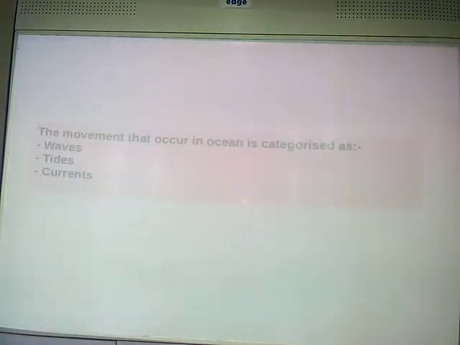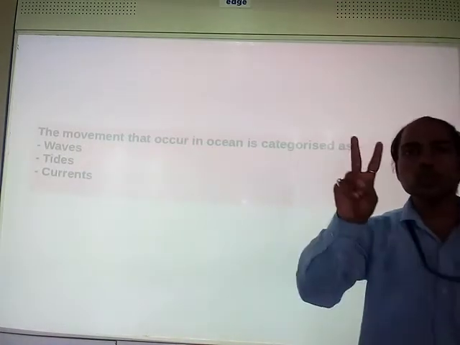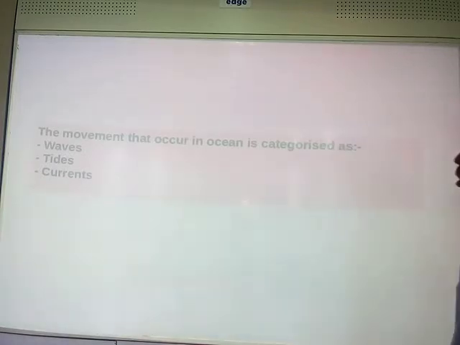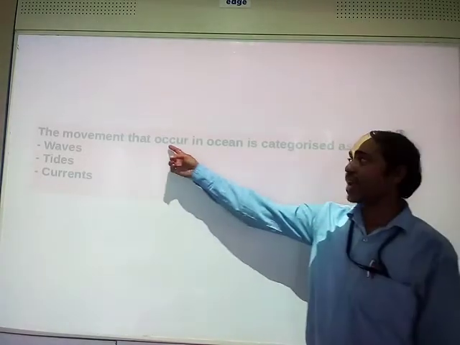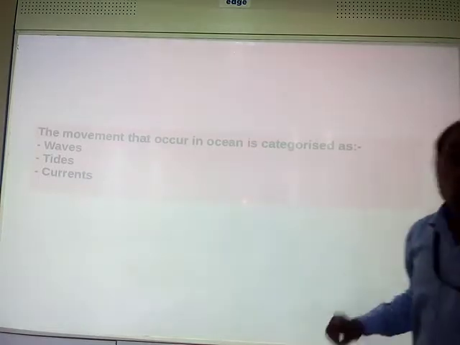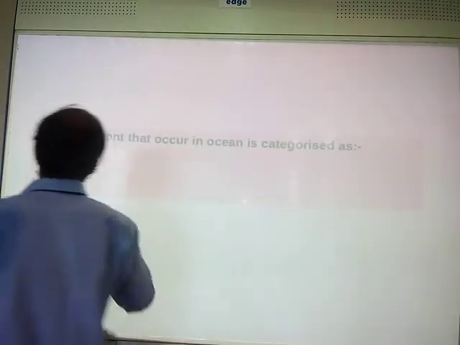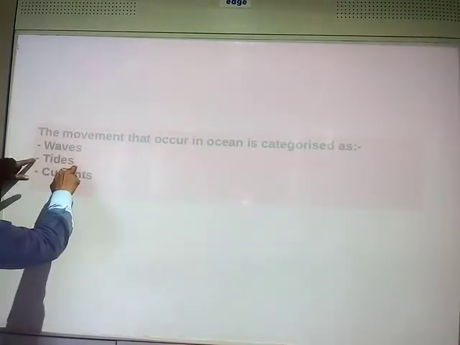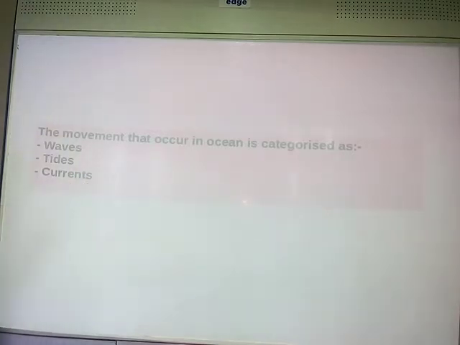Now, the movements that occur in the ocean. We are going to learn about three movements that happen in the ocean. These are waves, tides and currents.